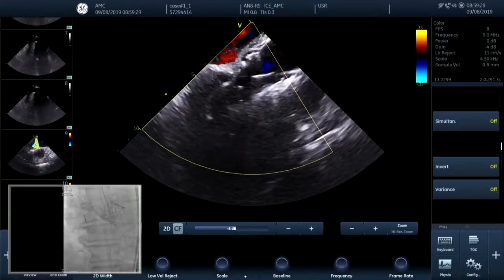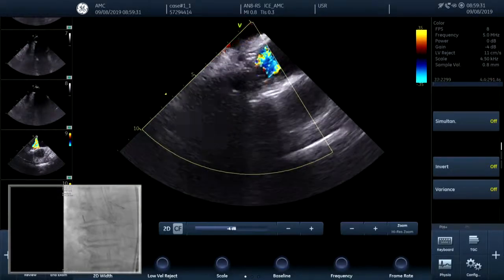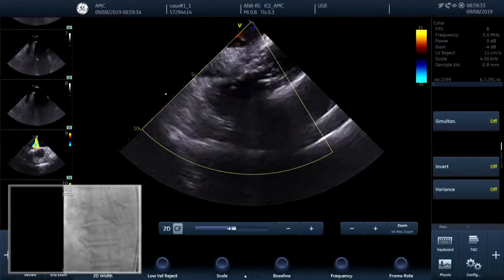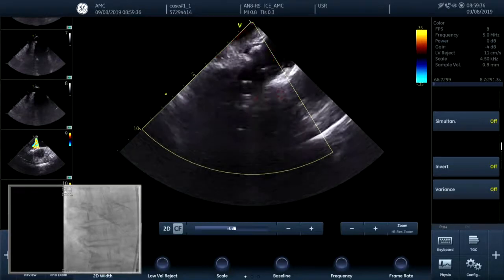There, it seems like there is no PVR, no right PVR now. Okay, great. Let's move to short axis right now. Okay, got it. For this patient, the short axis image is very challenging.